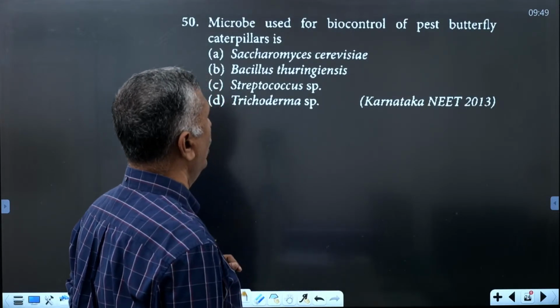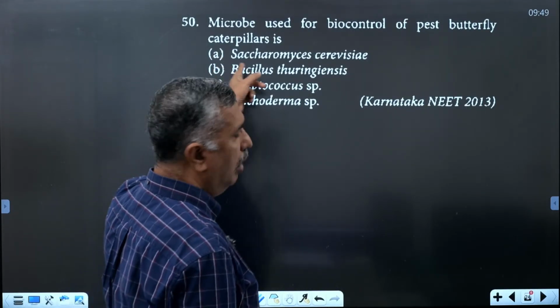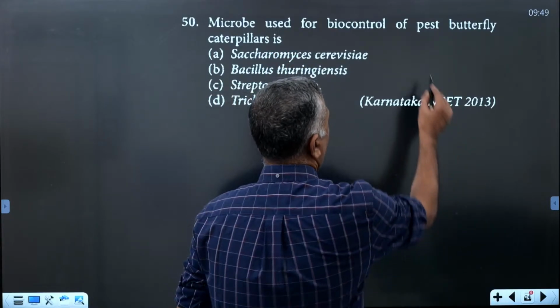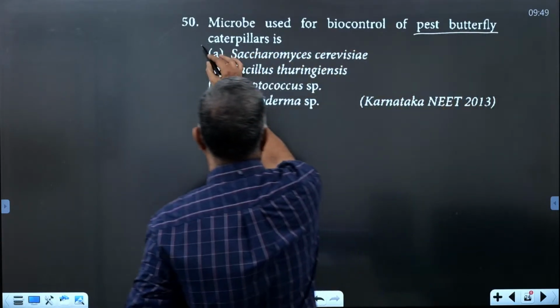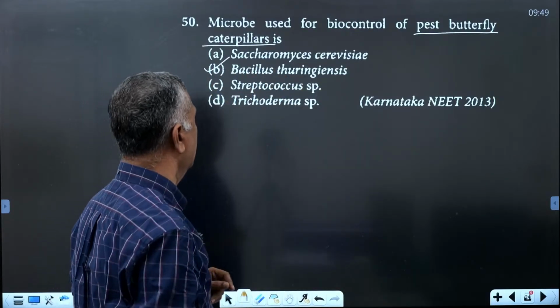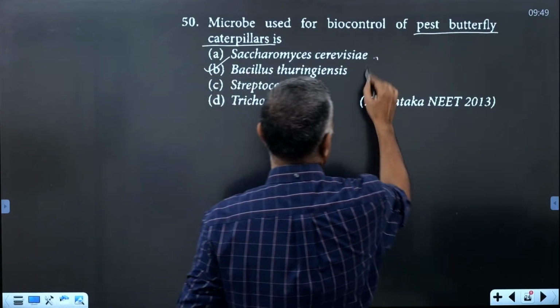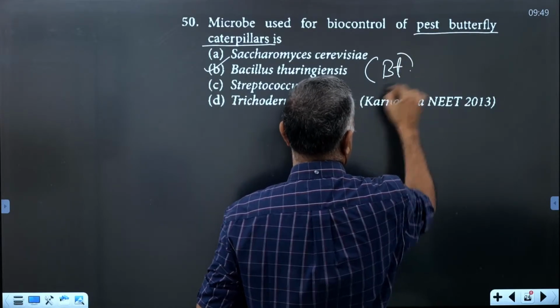Microbe used for biocontrol of pest butterfly caterpillars, we already discussed: it is Bacillus thuringiensis, BT.